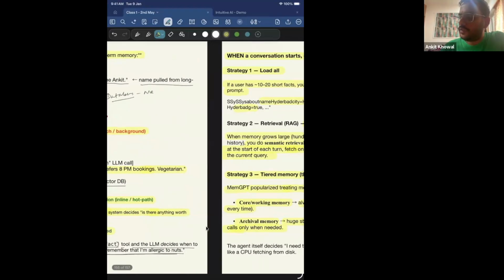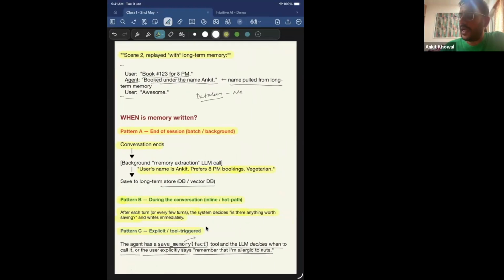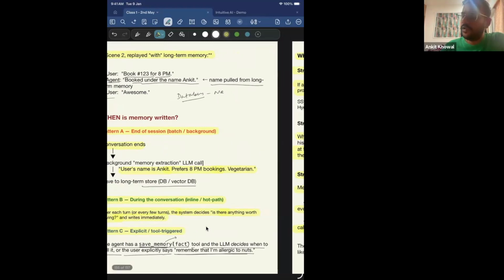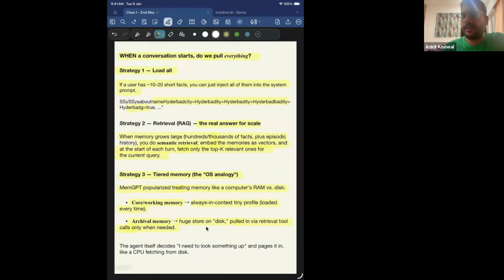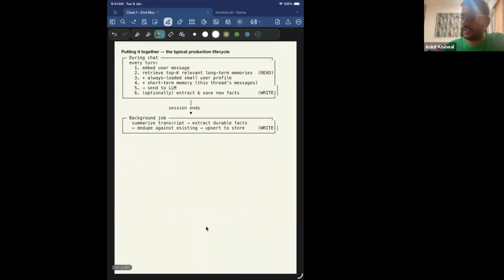So this was short-term memory and long-term memory, and we also saw that if I'm building an application, when should I write, right? If I'm using long-term memory, when should I write it to the database? Because long-term memory is stored somewhere in a database, Redis, wherever. When should I write, and when should I retrieve? It totally depends on your use case, right? So putting all this together, basically the typical production lifecycle looks like this, right?